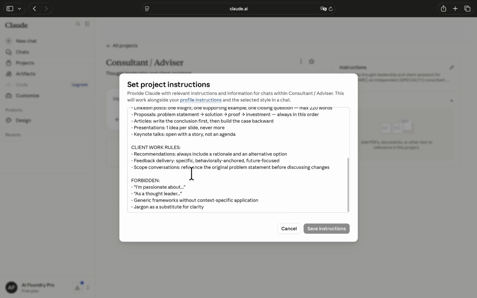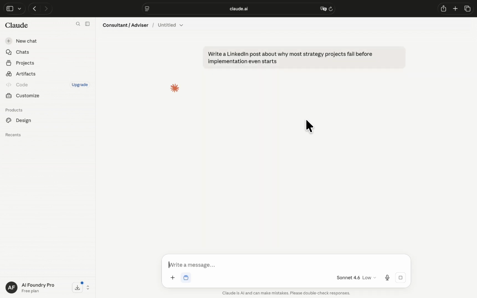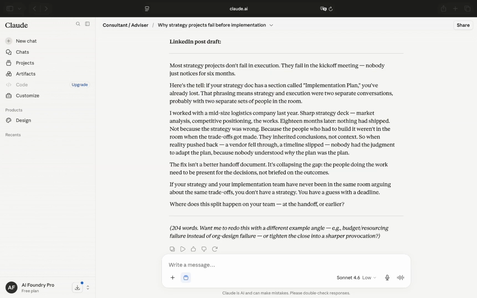If I scroll down here to the forbidden section, here it says "I am passionate about." This one line looks very simple, but it will kill credibility as an advisor or consultant. And you're telling Claude here it never says such things. Okay, once we save this one, let's test it out. I'm going to type a very simple prompt here. That's a post someone will share, not because it's polished, but because it has a point of view.